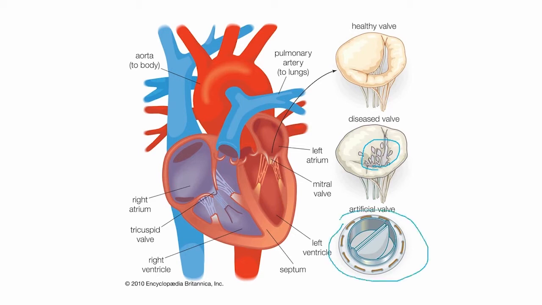Now it will be replaced with an artificial valve. It's the artificial valve. These are 2 doors for the opening and closing of the valve to allow the flow of blood. This artificial valve is placed in place of the diseased valve and the blood flow is regulated like normal.